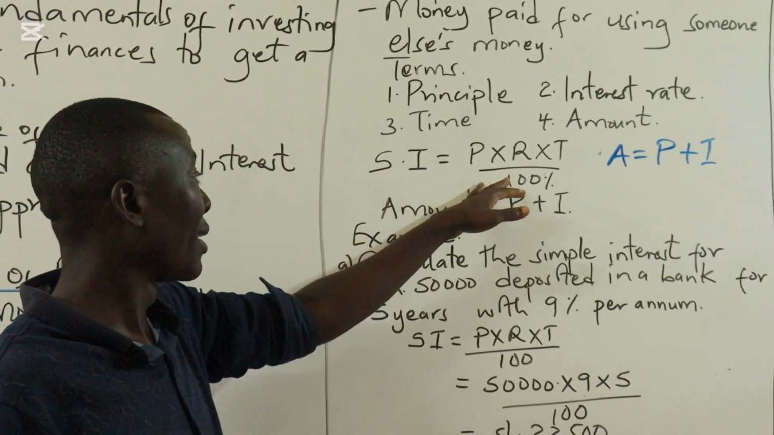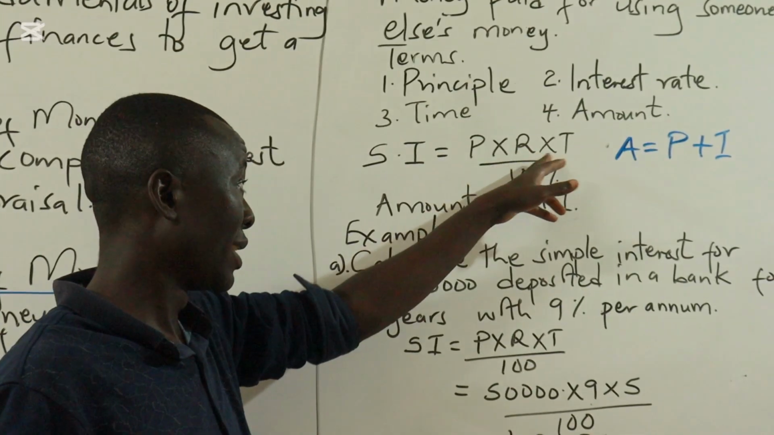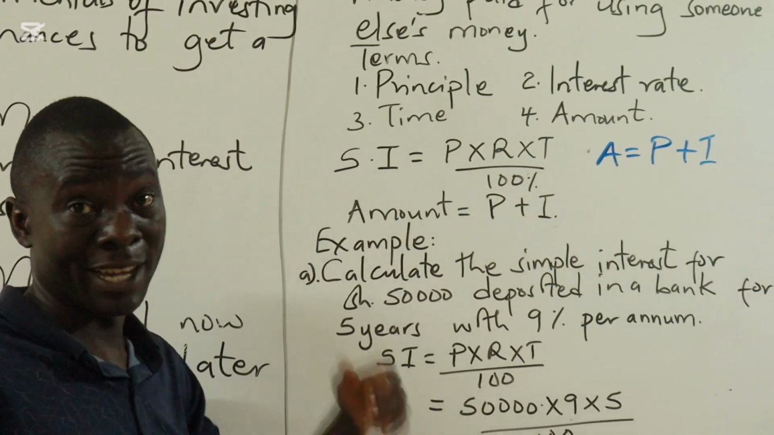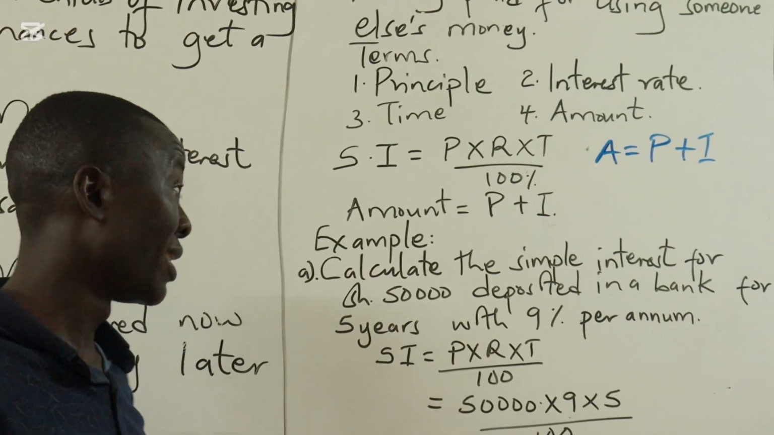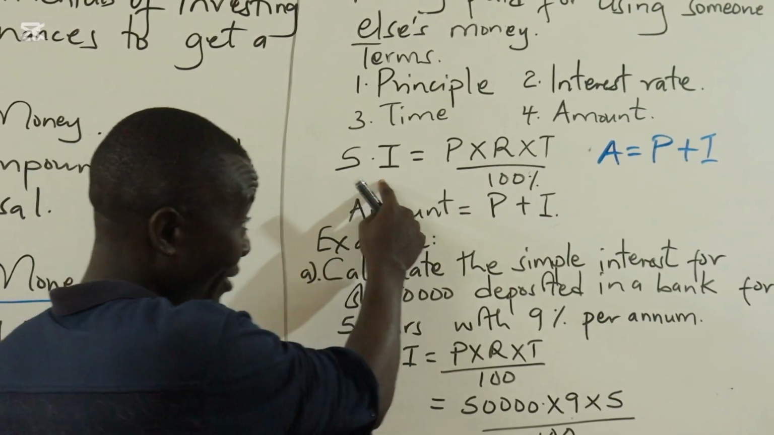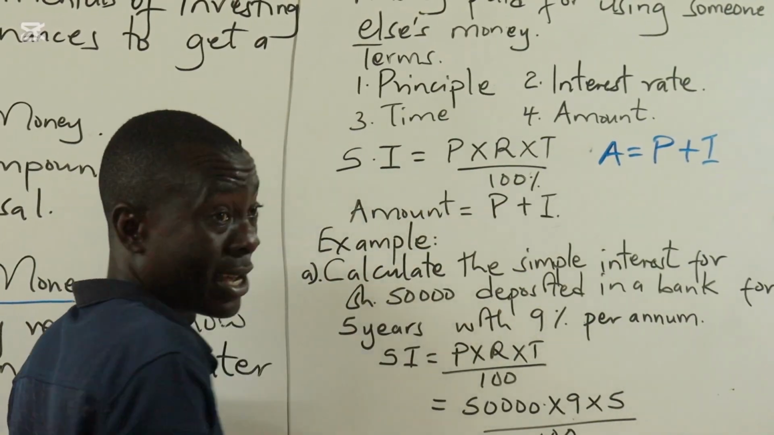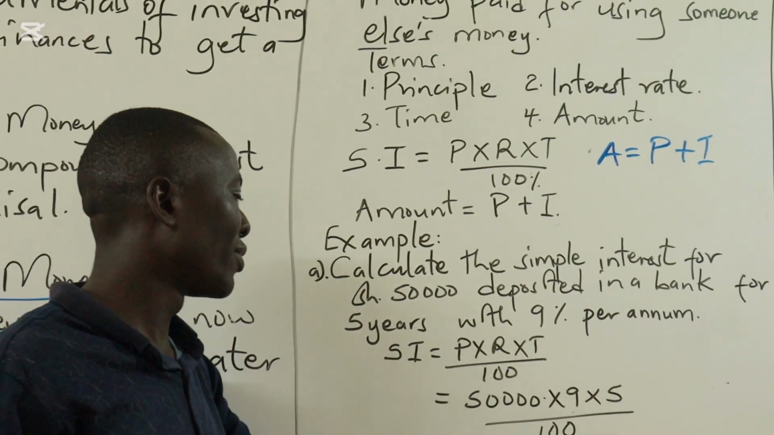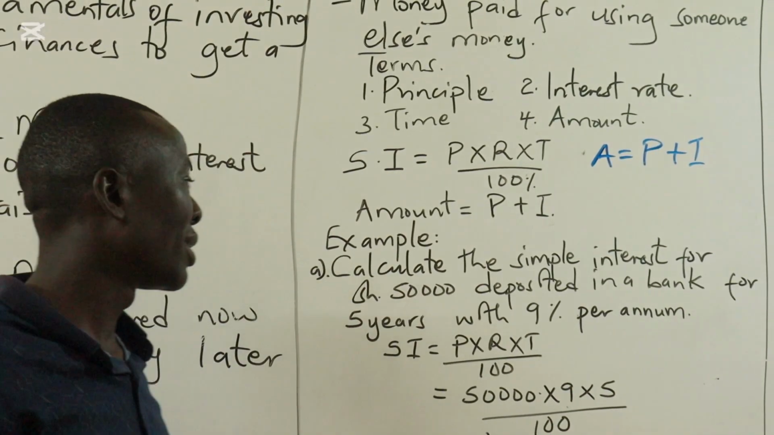Simple interest is calculated as principal times rate times time over 100. We are dividing by 100 because the rate, as I had mentioned, is in percentage. And therefore, to get our simple interest, we'll have to divide by 100%. We have an example here that we use to demonstrate how to get simple interest.